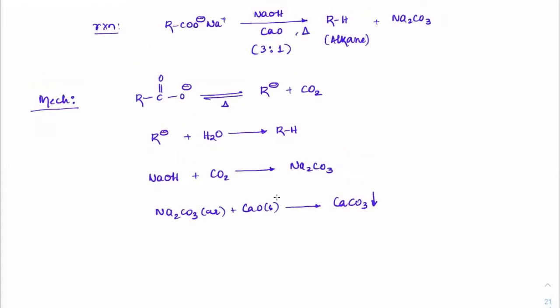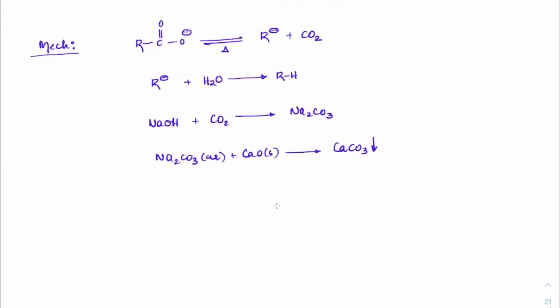Why do we have to take more amount of NaOH? To make sure whatever acid is present, everything gets converted in the form of carbon dioxide, and that carbon dioxide will be converted into Na2CO3. Why do we have to take CaO? CaO is a dehydrating agent, so no matter how much heat you apply, there would be some amount of water left in the solution, and that is sufficient water to make this R minus get RH. Is this clear, guys? And at the same time, whatever CaCO3 is forming, it will convert into this precipitate.